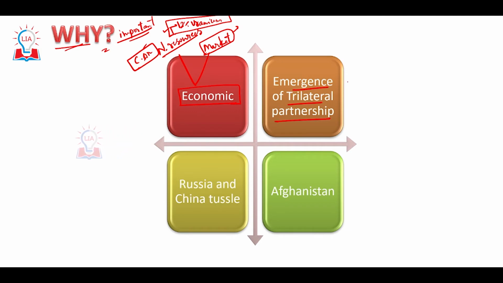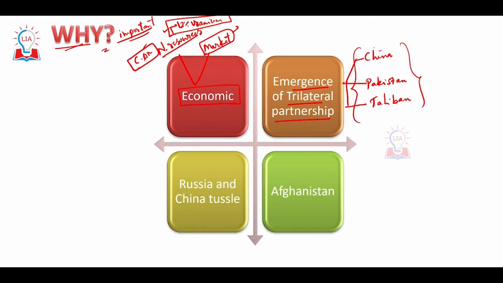You might wonder what the trilateral partnership is in the present day context. The trilateral partnership pertaining to Central Asia is China, Pakistan and the Taliban. This particular security threat has been extensively discussed in today's newspaper. Please go through the newspaper and also the video in order to have a broader idea.